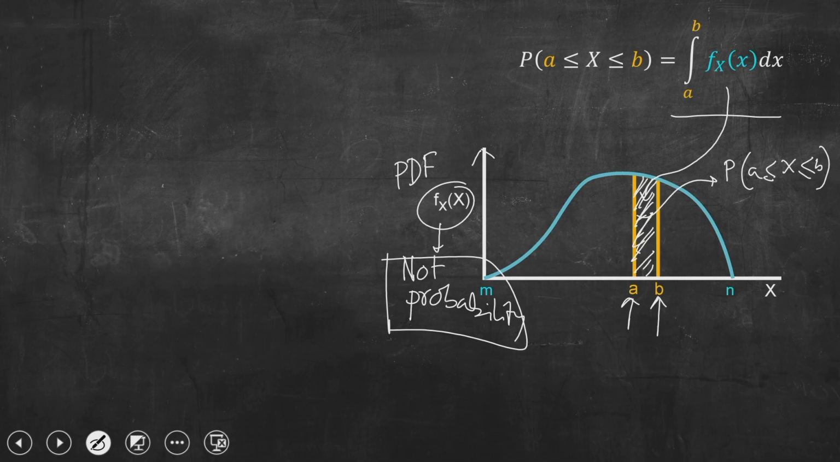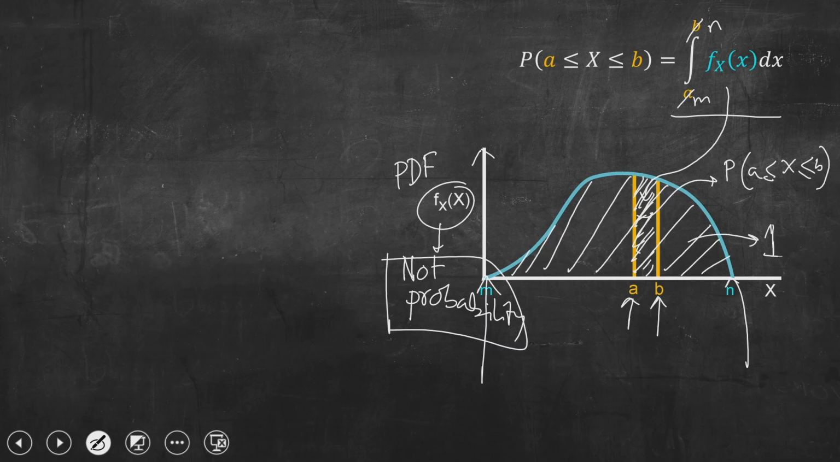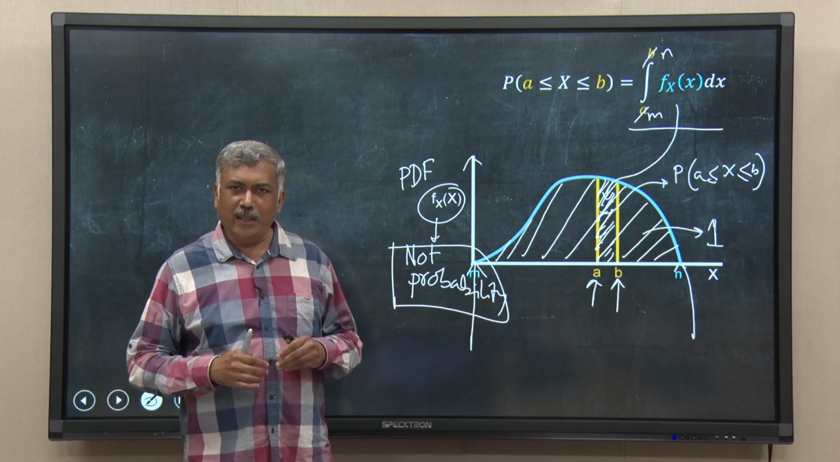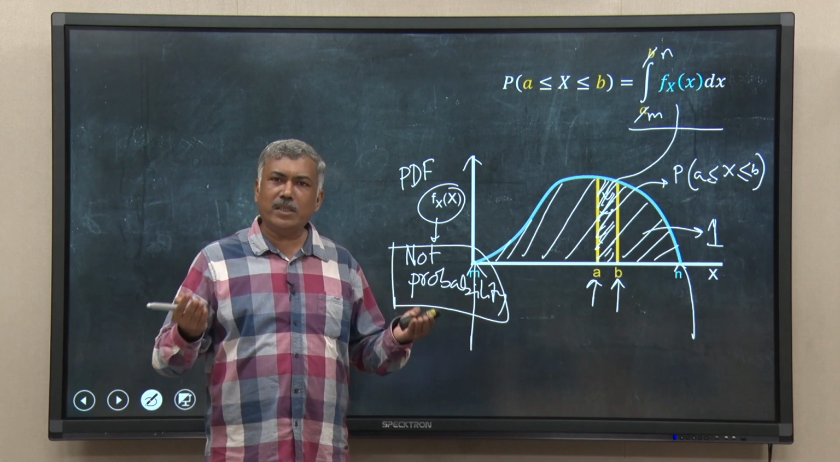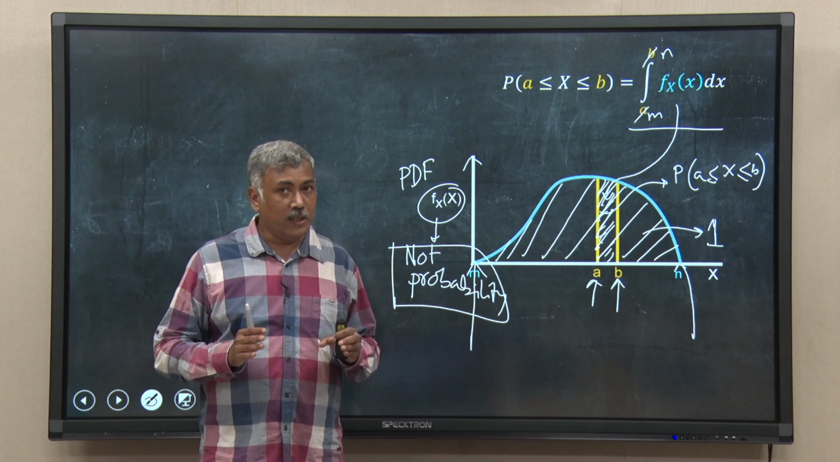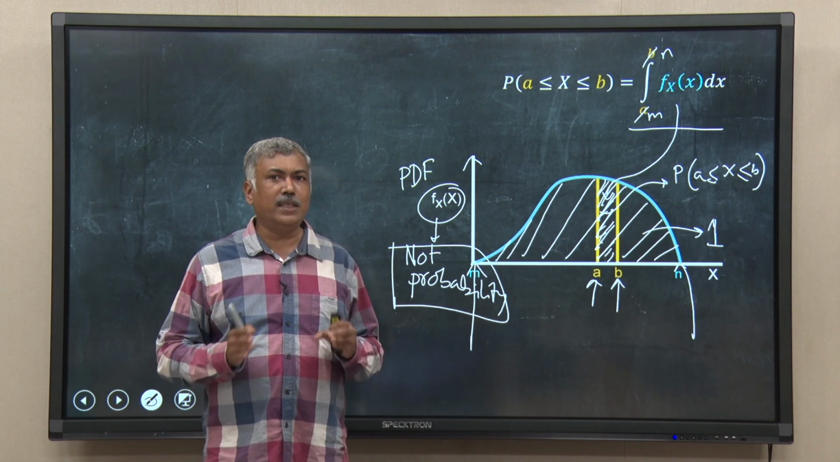Now, you can easily imagine if I integrate from m to n, that means from this point to this point, I want the whole area under the curve. By the definition of PDF this must be equal to 1, because the probability that the random variable which varies from m to n will remain in that interval is obviously 1. So, this is what we call probability density function. Remember, it is not mass function, it is density function.